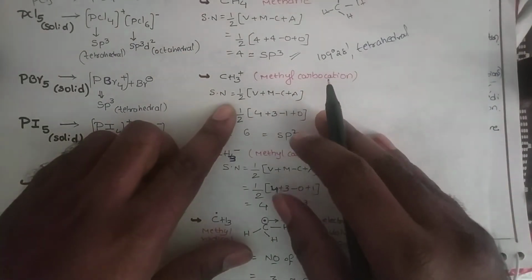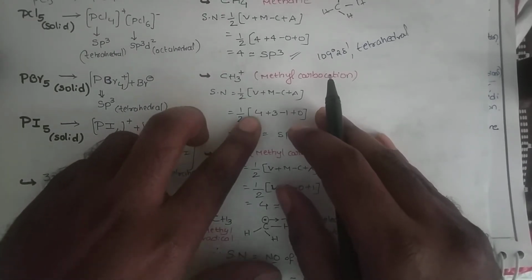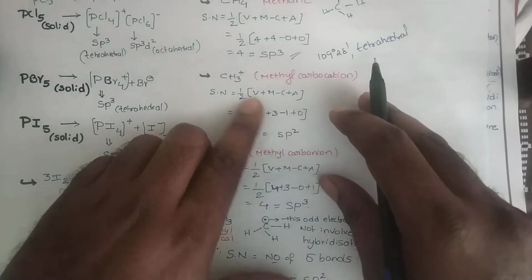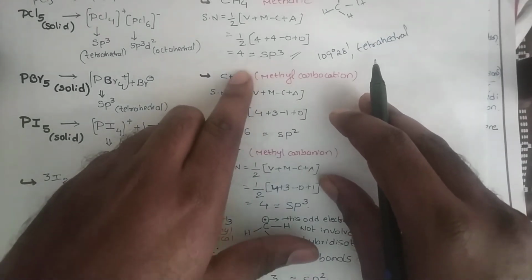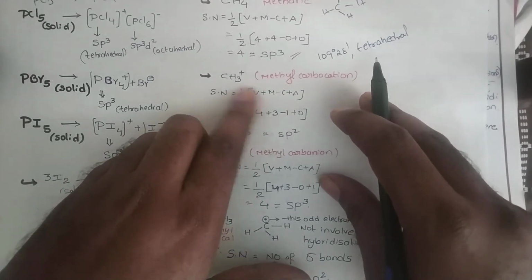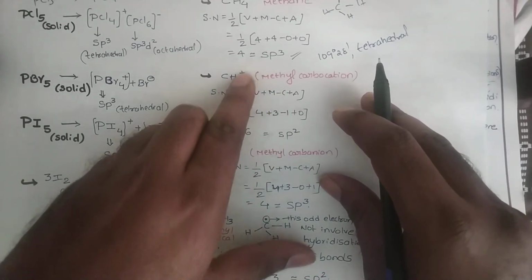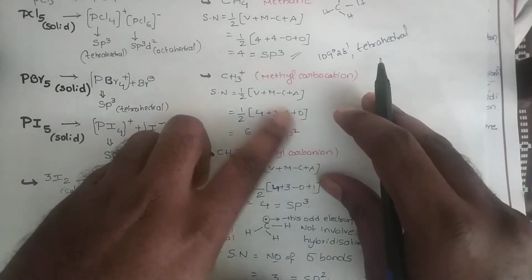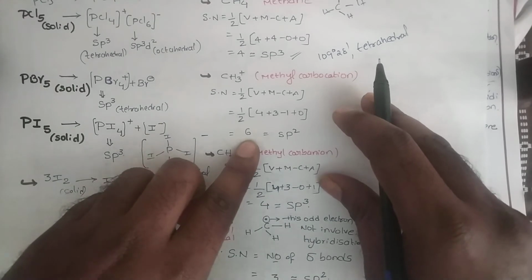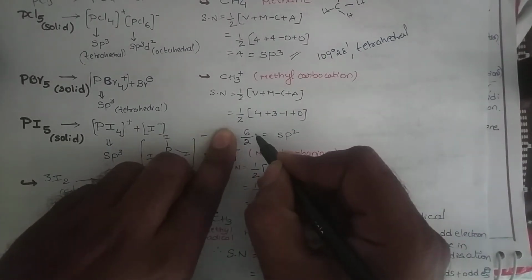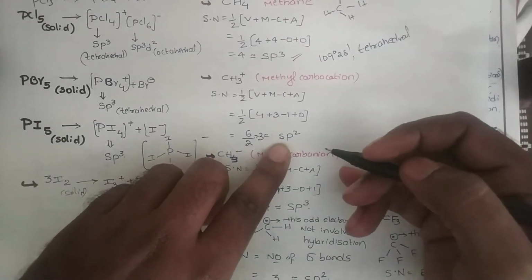Come to CH3+, the methyl carbocation. Here the steric number uses the valency electrons of the carbon atom, that is 4, plus the number of single-bonded surrounding atoms, 3, and here it's a cation, so the number of positive charges, C stands for cation, minus C. How many charges? Plus 1, so only 1. There is no anion, 0. That is 6 we got, then 6 by 2 is 3, and 3 means sp2.